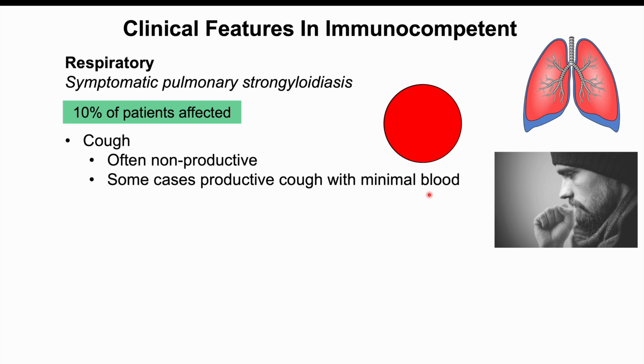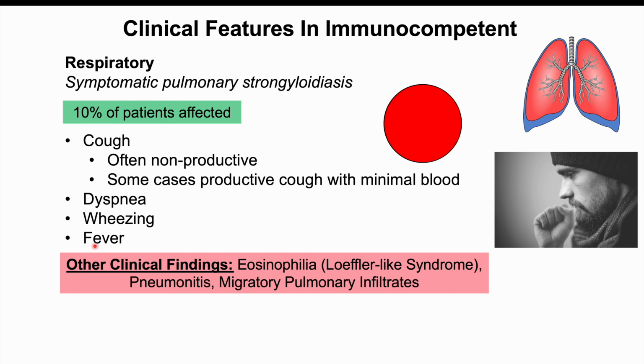This is going to be due to those worms being in pulmonary vessels and some of the vessels breaking, causing some bleeding. We can also see dyspnea or shortness of breath, wheezing, and fever in some patients. Some other clinical findings of symptomatic pulmonary strongyloidiasis include eosinophilia, a high level of eosinophils, and this can lead to a Loeffler-like syndrome. Pneumonitis can also occur, so inflammation of the lungs, and migratory pulmonary infiltrates can also occur. We'll talk about some of these clinical findings on imaging when we talk about the diagnosis later.